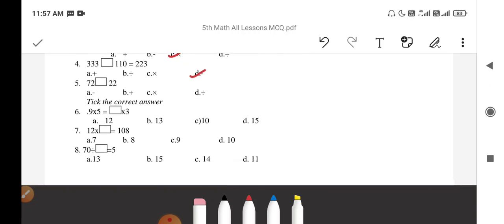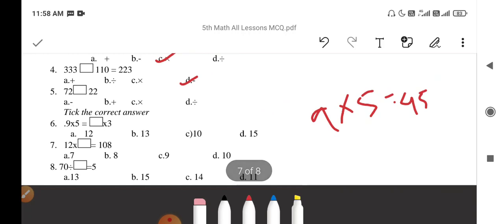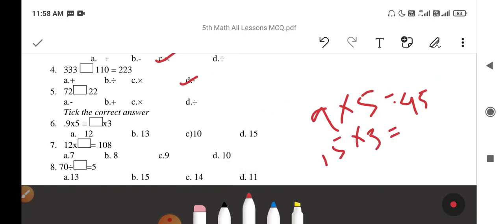0.9 multiplied by 5. 9 multiplied by 5. Here the question has a printing mistake. So 9 multiplied by 5 equal to 45. So 15 multiplied by 3 equal to 45 also. If you multiply 15 with 3, it will also give 45. So both will be equal. So here the answer is